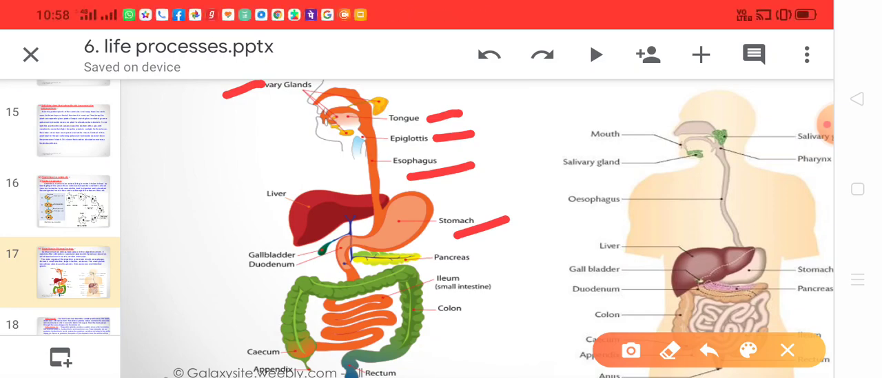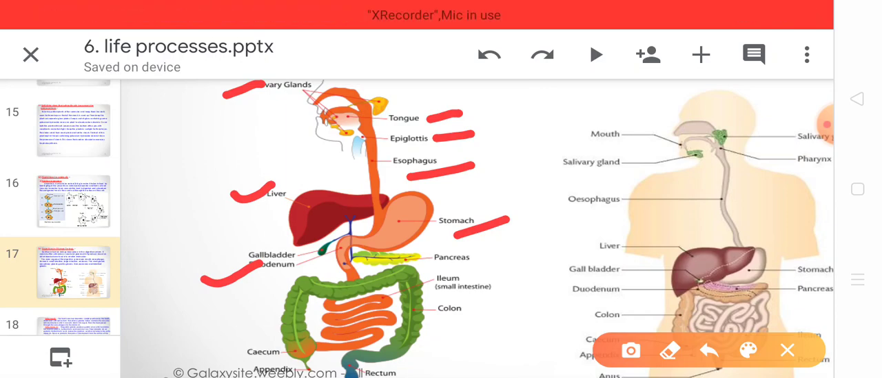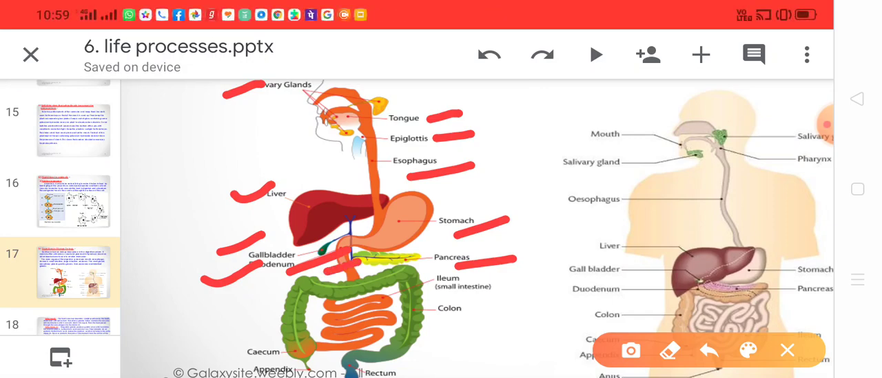Then after the stomach, the food enters into the duodenum. The duodenum receives the secretion from the liver, that is the bile juice, but not directly from the liver, because bile juice is stored in the gallbladder. From the liver, bile juice is released and stored in the gallbladder. Then from the gallbladder, it enters into the duodenum. Then the pancreas secretes pancreatic juices into the duodenum, where digestion of the food occurs.